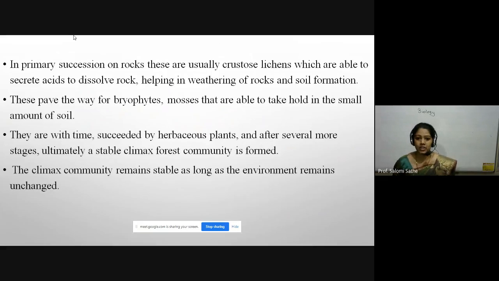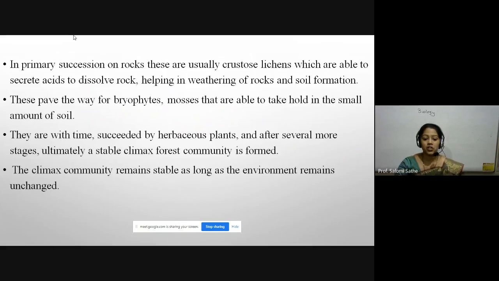Secondary succession is faster than primary succession, as we already learned in our last lecture. Primary succession takes a very long period, from year to several years, or even million years.